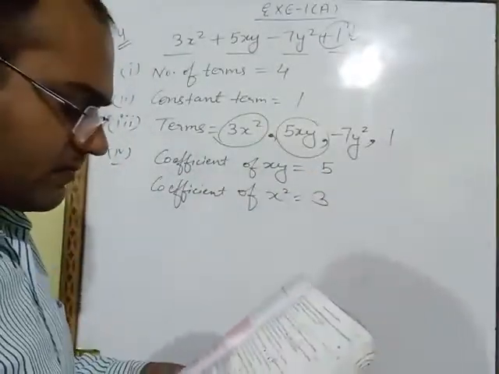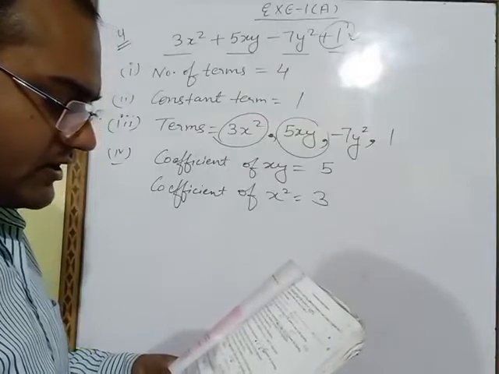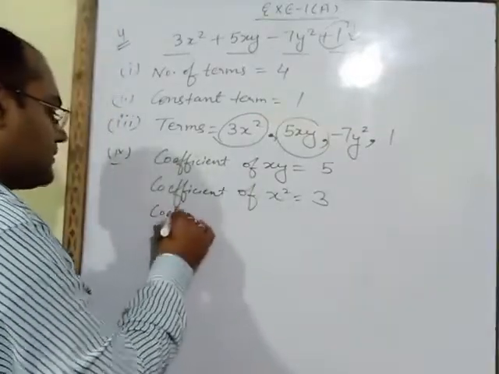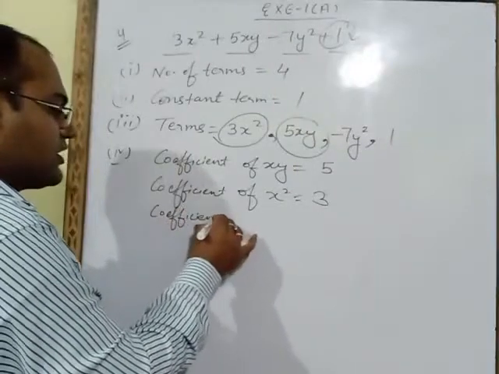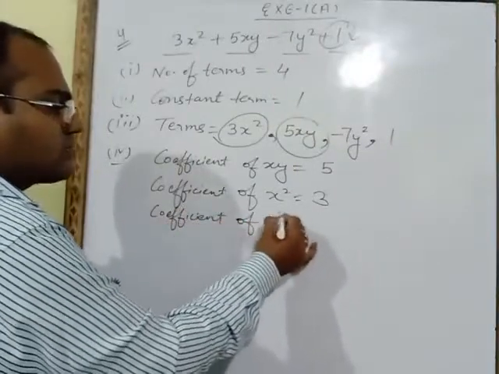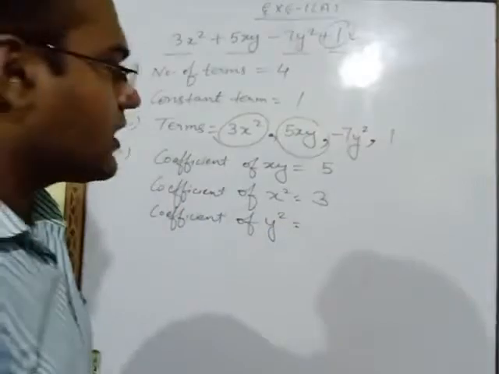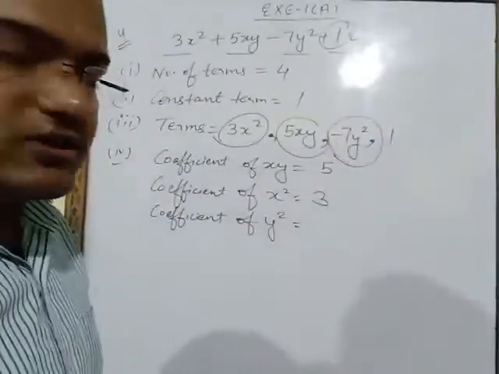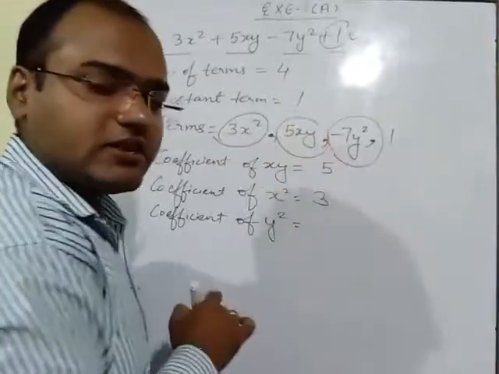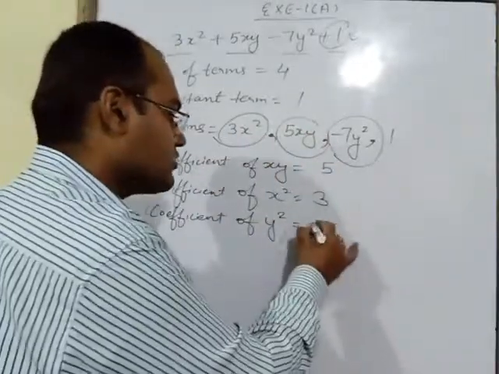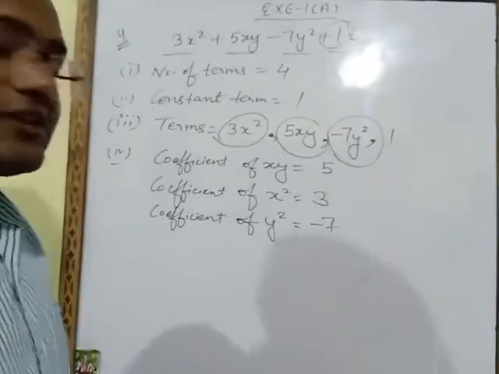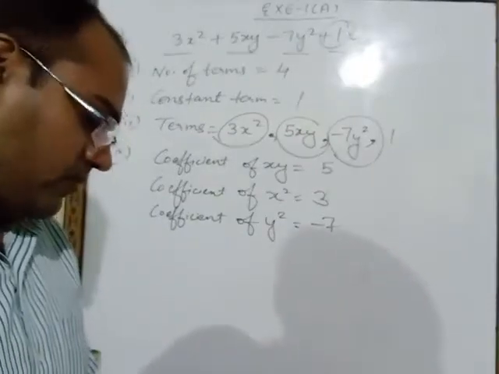Another thing he is asking in the question, write the coefficient of y square. Coefficient of y square. Where is y square? Y square is coming here in this term. With y square, what is written? Minus 7 is written, minus also you have to take. So coefficient of y square is minus 7. So like this you have to do question number 4th.